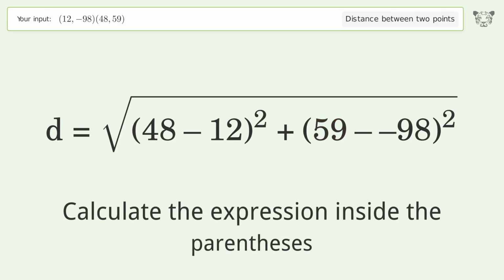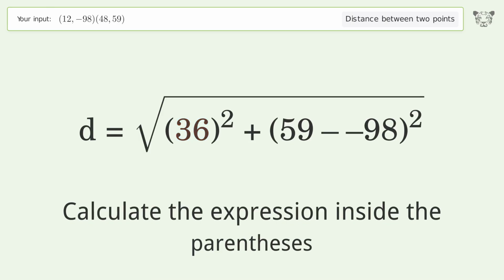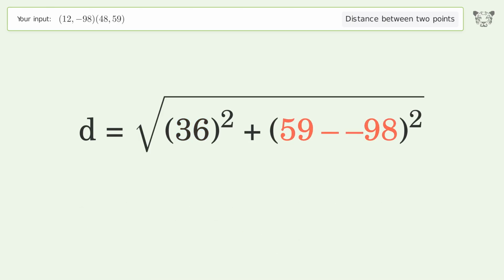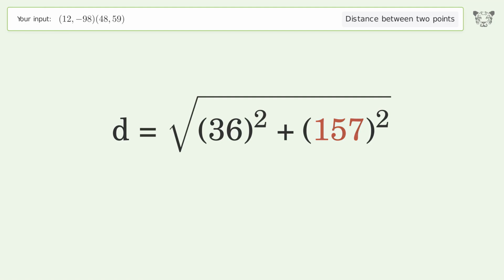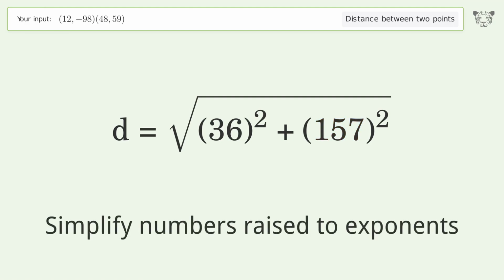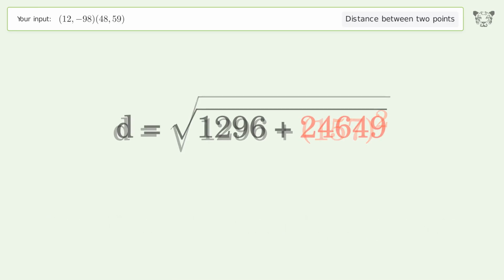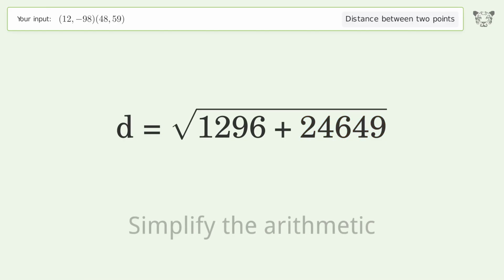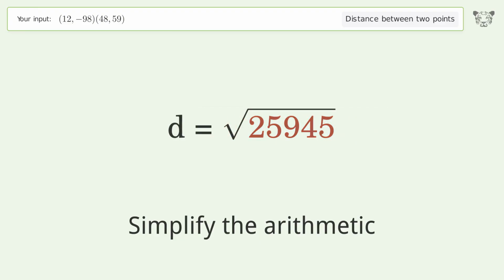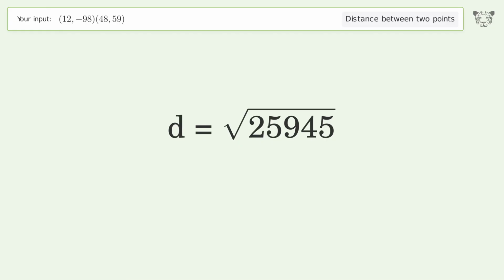Calculate the expression inside the parentheses. Simplify numbers raised to exponents. Simplify the arithmetic. And so the distance between the 2 points is the square root of 25,945 or 161.075.